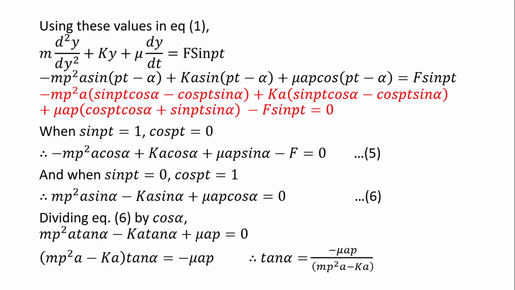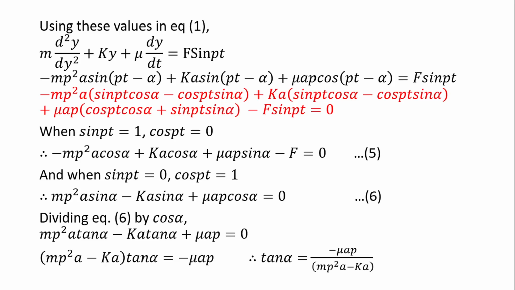If we consider one function as, for example, sin pt equal to 1, what about cos pt? Ultimately it is equal to 0. Now if we put sin pt equal to 1 and cos pt equal to 0 in the red-colored equation, we obtain equation 5. And if we put the alternate value, that is sin pt equal to 0, that means cos pt equal to 1, in the red-colored equation, we find equation 6. So in this way, we have the two reduced equations, equation 5 and equation 6.